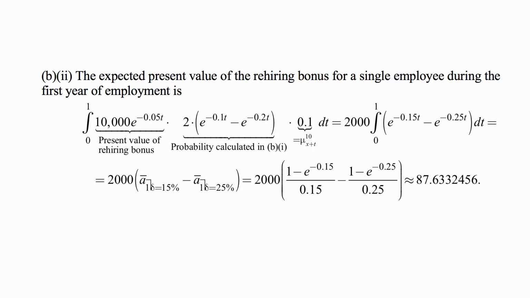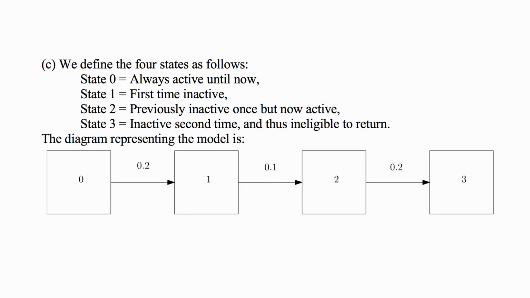So we just write out the formulas for a bar angle 1 with both forces, do the calculation, and it comes out to be 87.6332456 approximately.